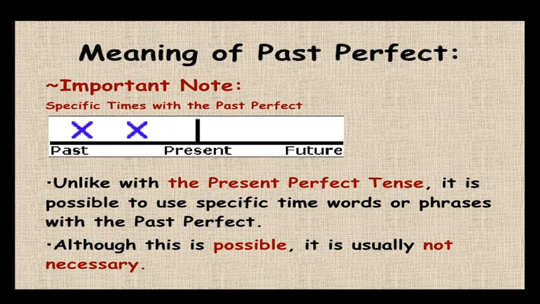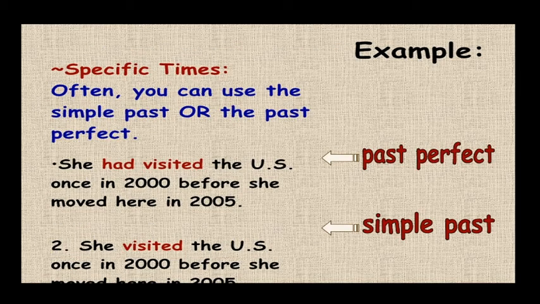So these are the things about past perfect. Often you can use the simple past or the past perfect. She had visited the US once in 2000 before she moved here in 2005. This is the past perfect. We can use the same concept here: she visited the US once in 2000 before she moved here in 2005.